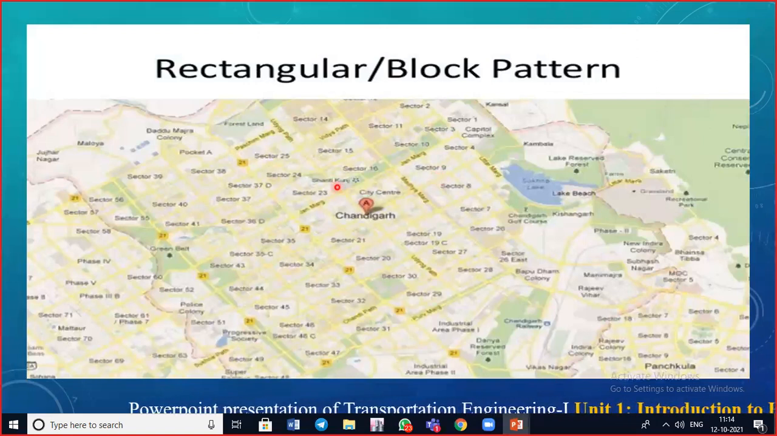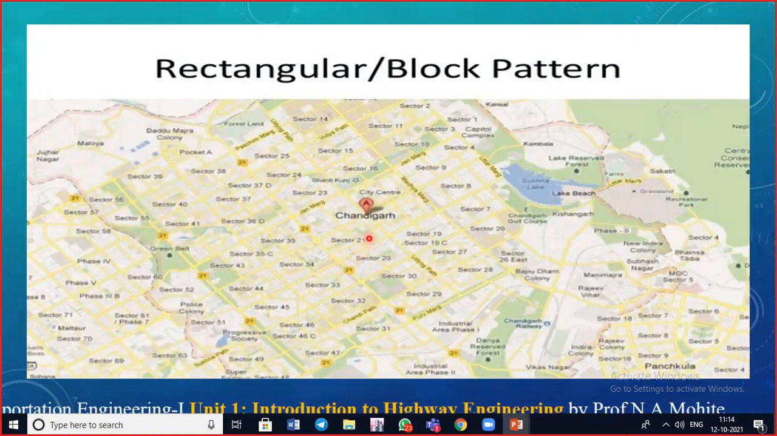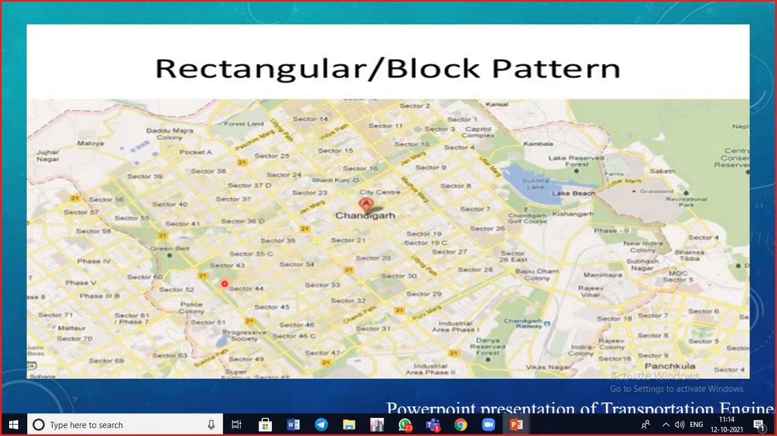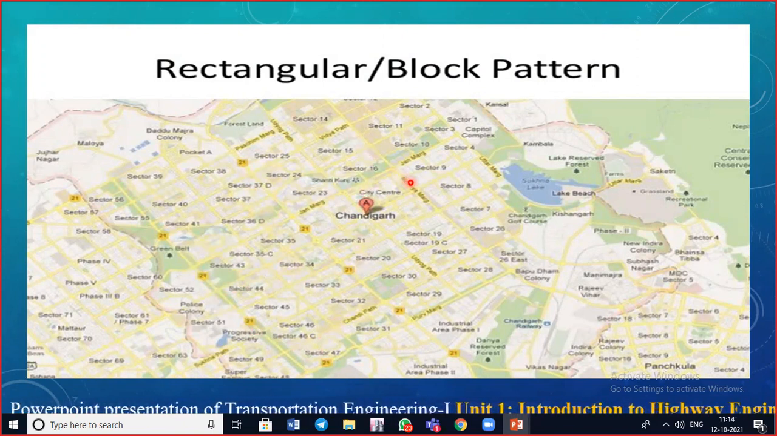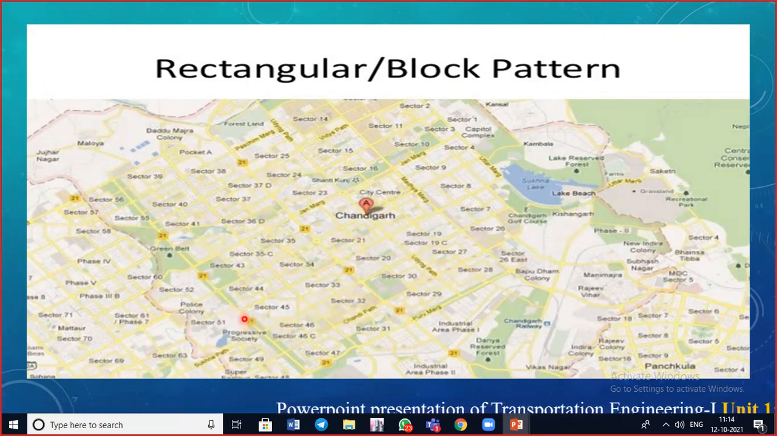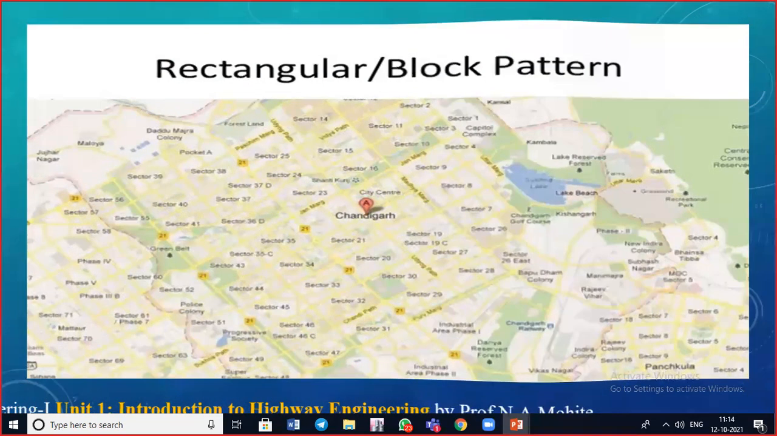Here also you can see the example of Chandigarh, where the main roads are there and the entire plots are divided into rectangles and connected to the main roads. So here the plots are in rectangular parts, and they are connecting directly to the main roads. Okay, next.